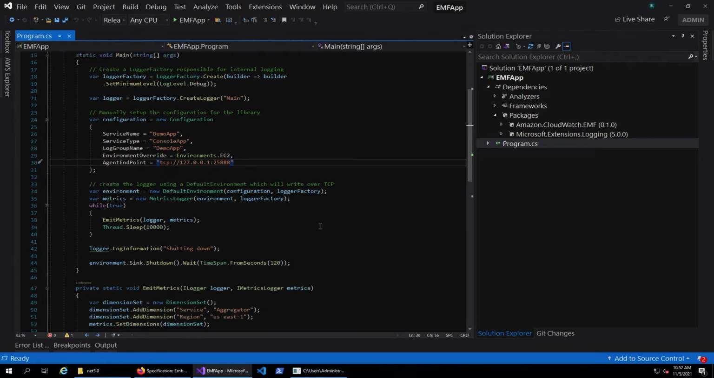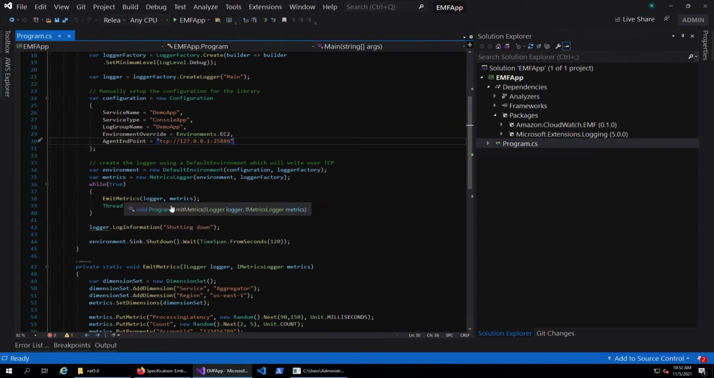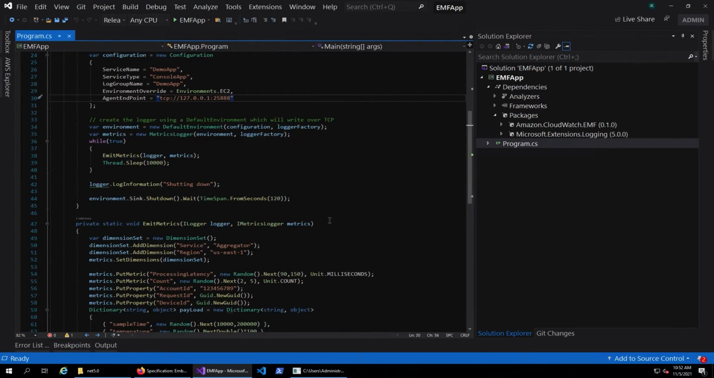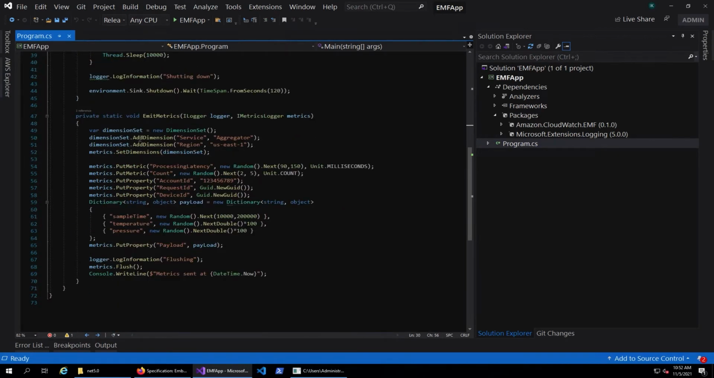And here, what I'm doing is calling a function called emit metrics, and I have a specific configuration here. The configuration is the log group name and all the other details, and the logger factory, which I create above, and I'm passing those two as parameters to the emit metrics function. Inside the emit metrics function, I'm creating something called a dimension set, because I can have multiple dimensions. Here I have a dimension called service, an aggregator, and another one called region, US East 1, and I'm adding that. So you can add multiple dimension sets to the metrics.